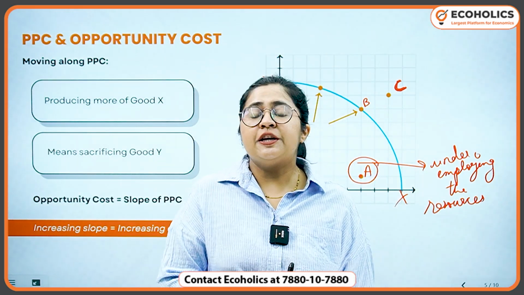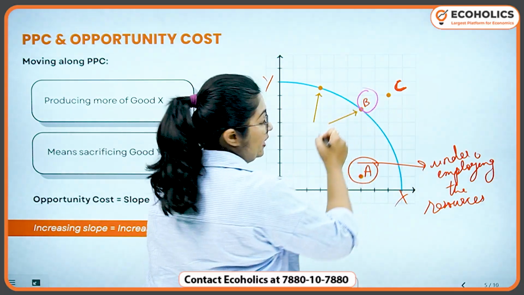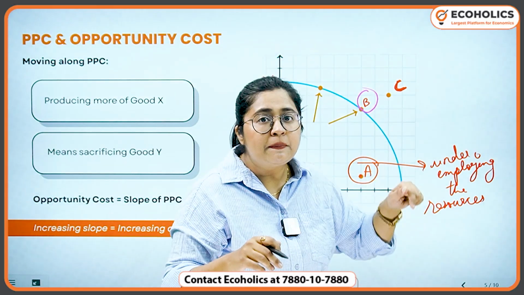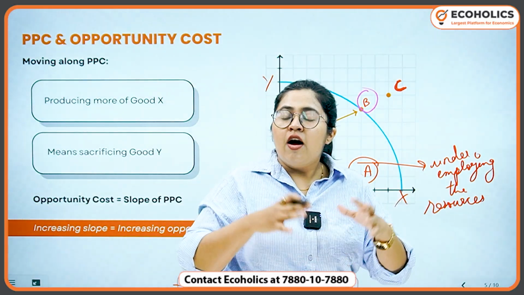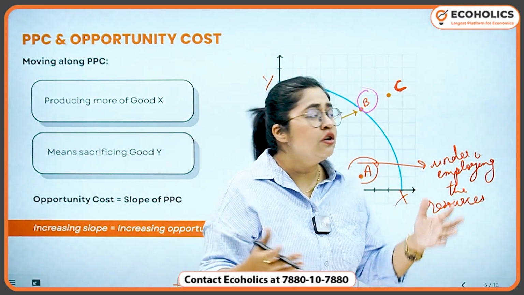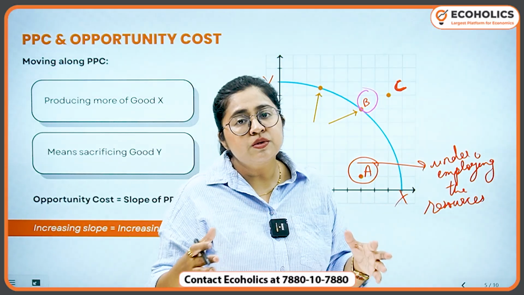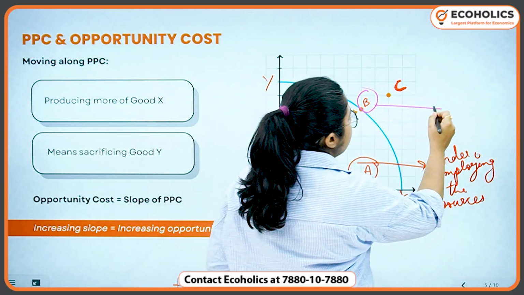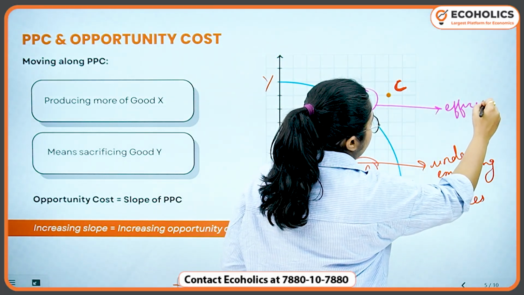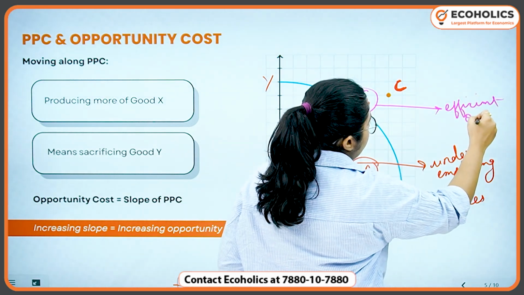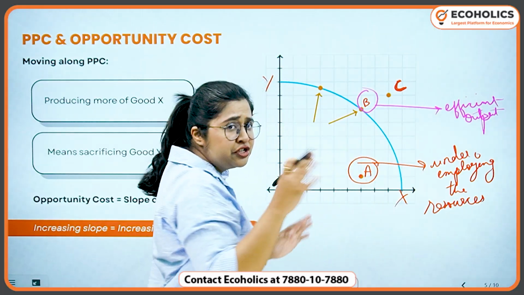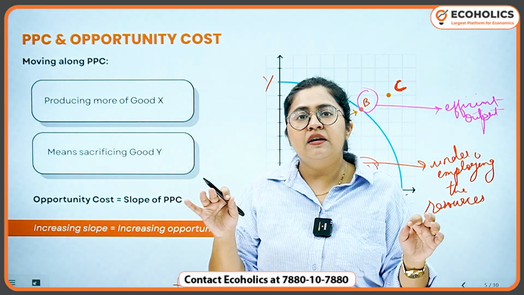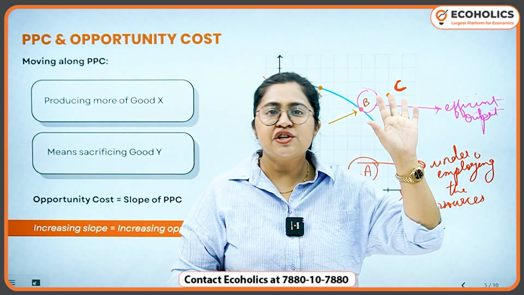Then the next point on this PPC curve is point B. Now, what does point B showcase? Like we understood that all the points over the PPC curve showcase the efficient combination of these two goods that are produced within an economy with the given resources, right? So this point produces efficient output. Okay, efficient output, efficiency, productivity. Point B on the PPC curve means that the economy is having efficient outcomes.